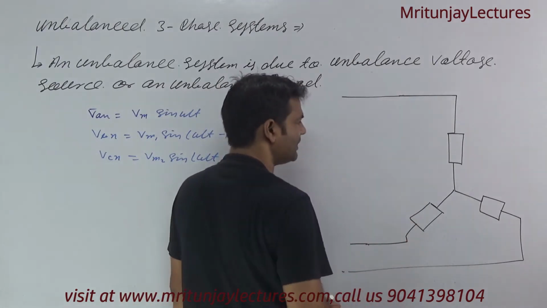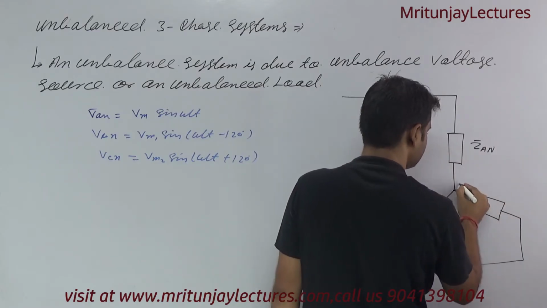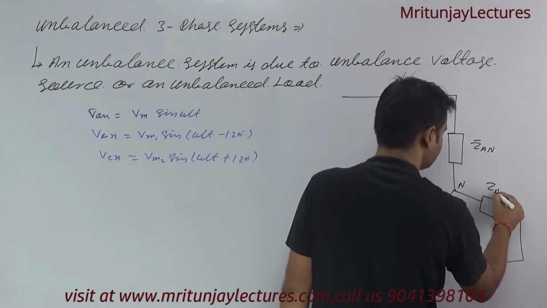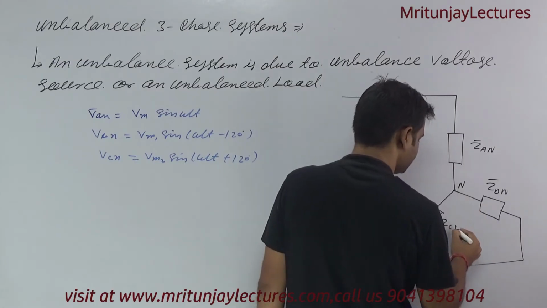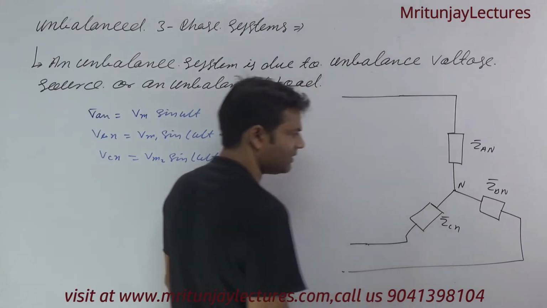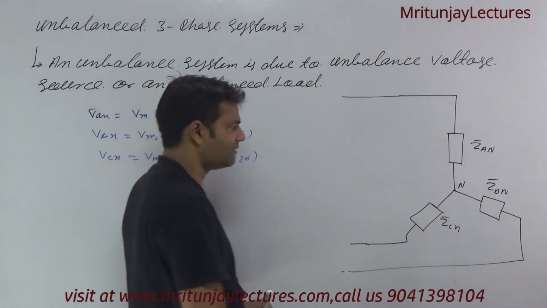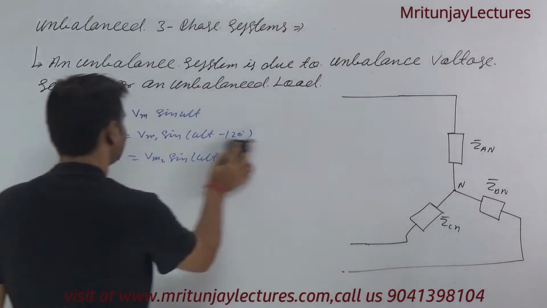If the load is unbalanced, suppose that is An, that is N, that is Bn, that is Cn. Clear? An, Bn, Cn are not equal, okay, so you can say that is an unbalanced load. Clear or not?